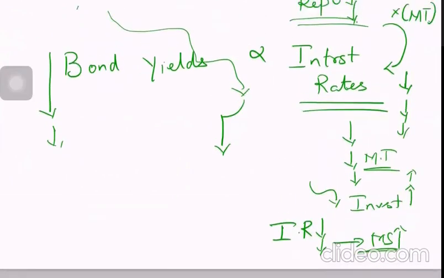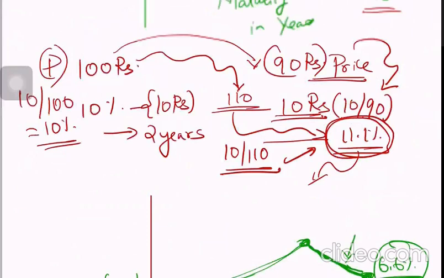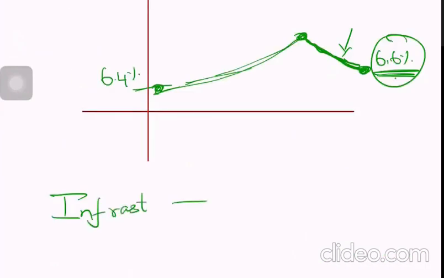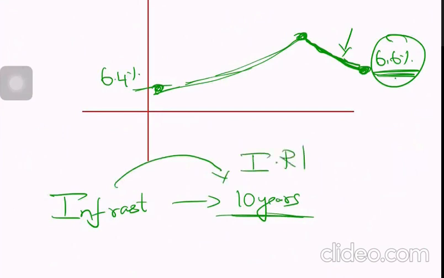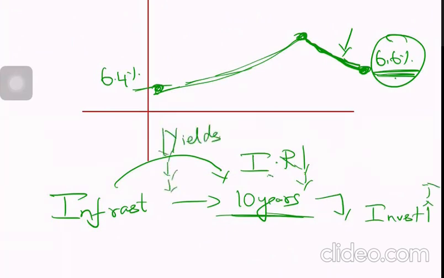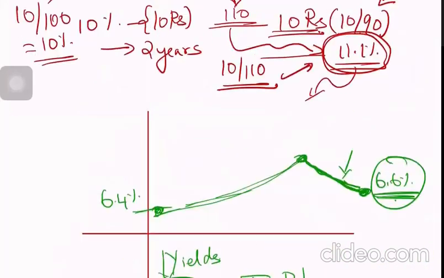Why? Because, for example, if infrastructure financing has to be done, infrastructure loan is for long-term period, 10 year, 15 year. If such loans are available easily, and interest rates will be less for these loans, then long-term investments will increase in the economy. So long-term loans should become cheaper, means long-term bond yields should reduce. So long-term bond yields has to be reduced like this.